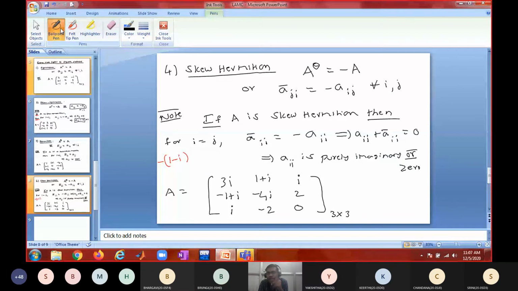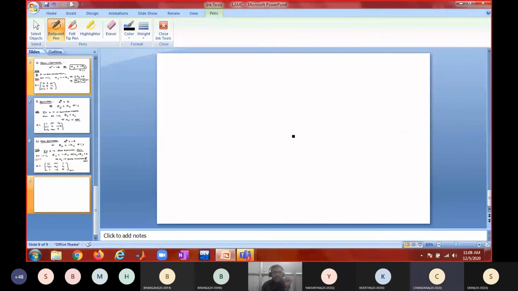You know the disjunction operation, right? When A or B, A join B is true, if any of the two is true. Is that clear? So we don't use the word either in general in mathematics. We'll be precise, okay? Never say either A or B. Mostly we'll be using A or B. So these are some types of square matrices.